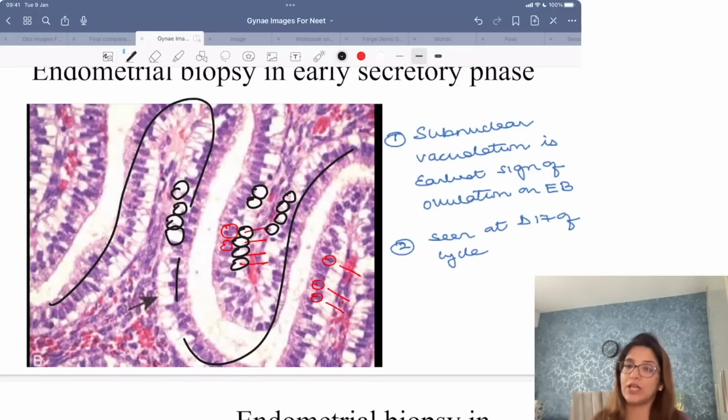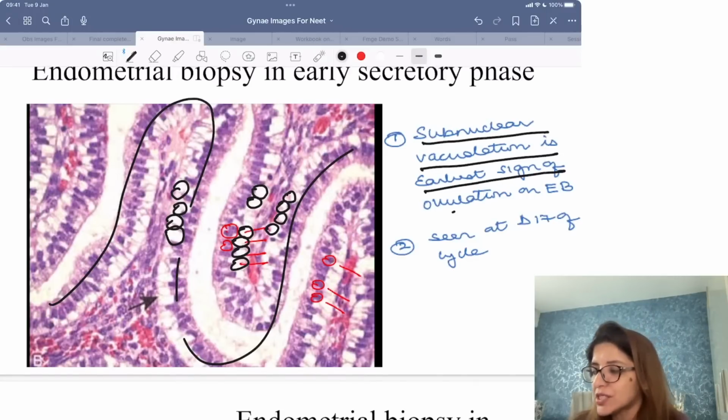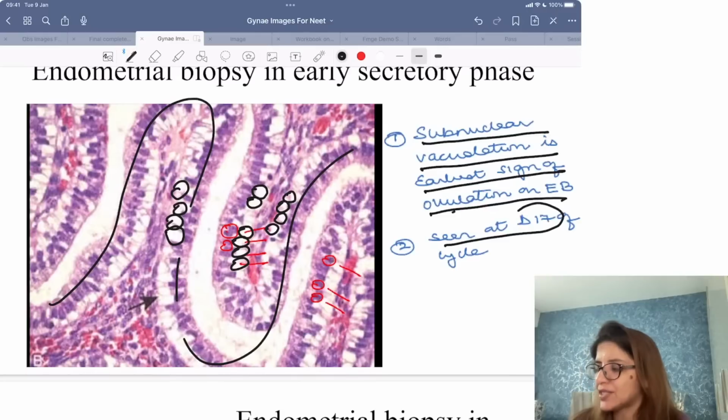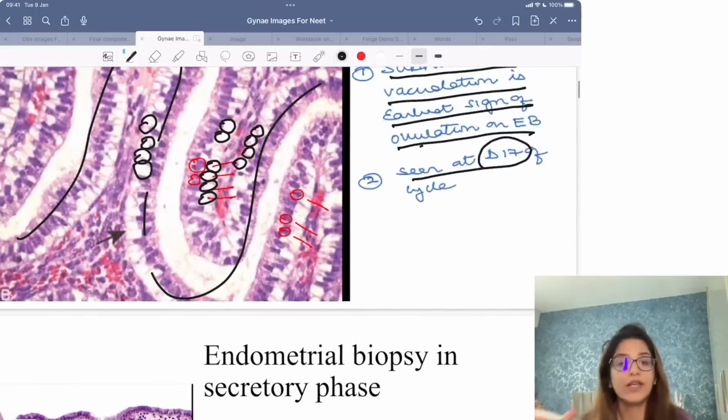subnuclear vacuolation. अब अगर ये क्वेश्चन पूछा जाए कि सब न्यूक्लियर वैक्यूलेशन कब मिलता है, तो please remember that although we say that subnuclear vacuolation is the earliest sign of ovulation on endometrial biopsy, it is seen at day 17 of the cycle. So if this image is given to you and they ask you this particular image is